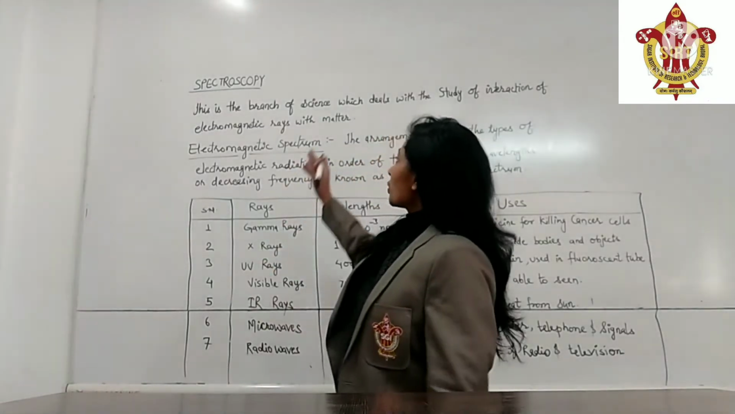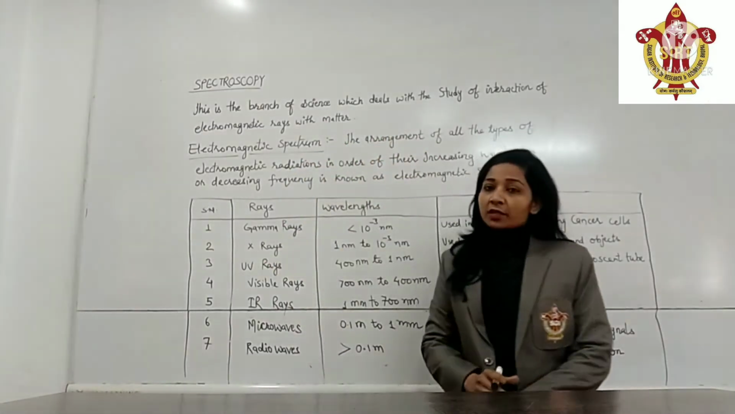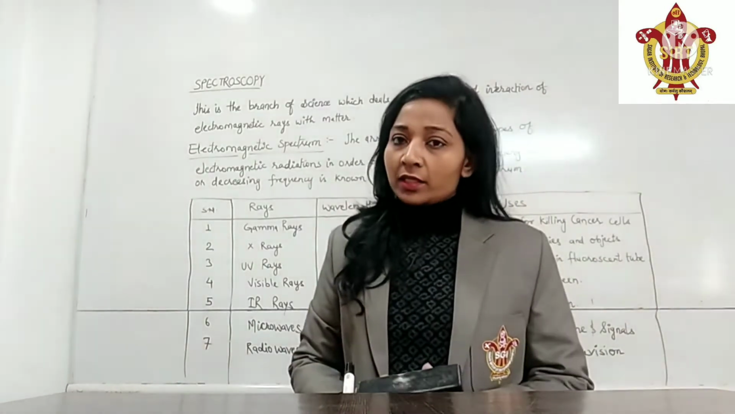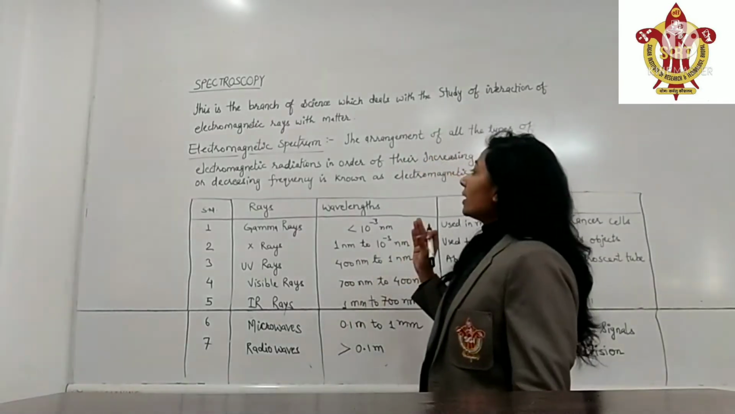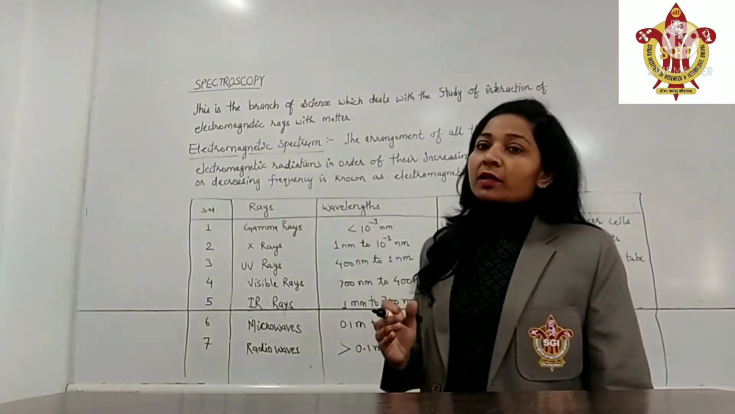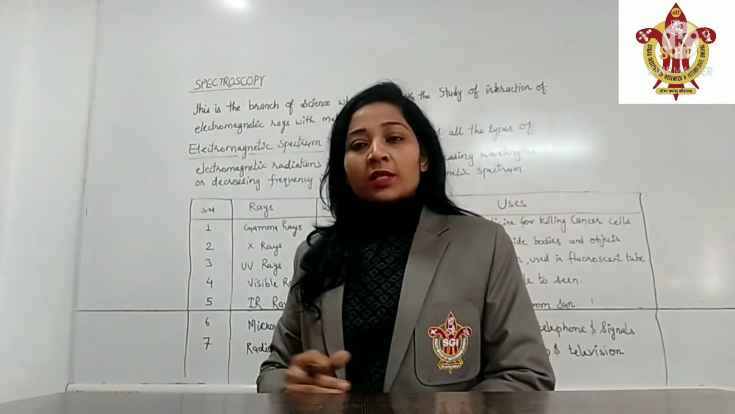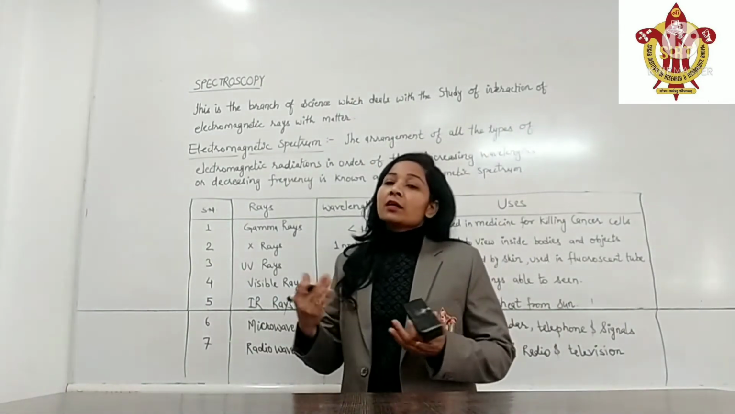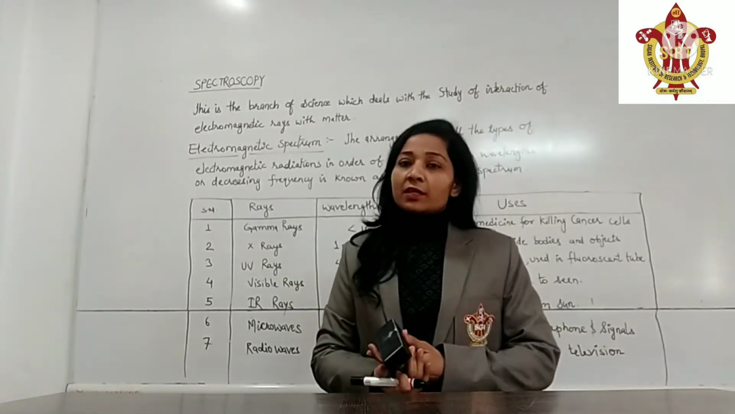Spectroscopy is the branch of science which deals with the study of interaction between the electromagnetic radiation and the matter. That is shown by the electromagnetic spectrum. As all of us know, there are different types of radiations. These radiations are of different wavelengths and different energy.